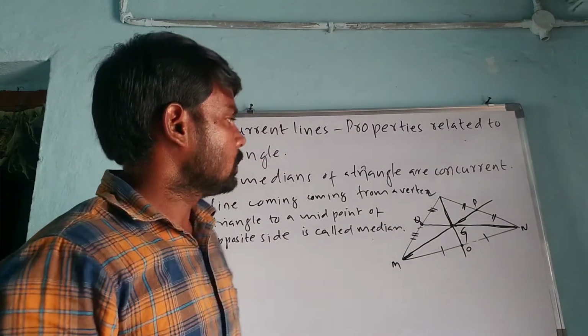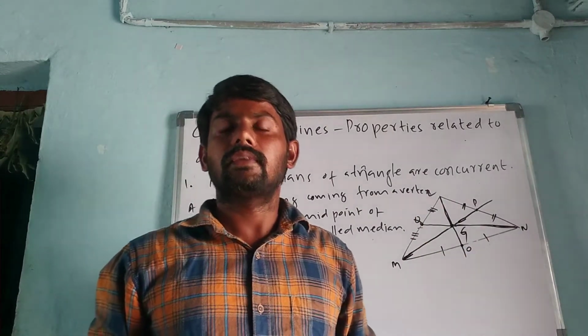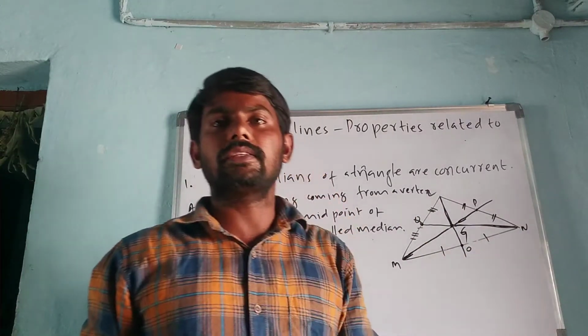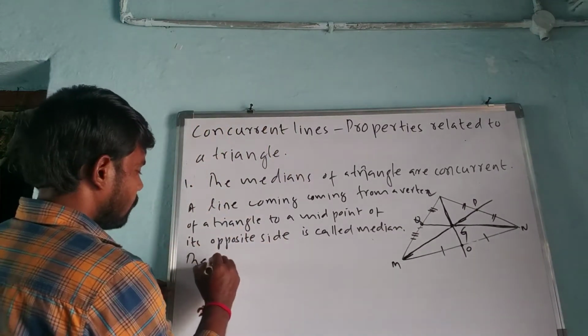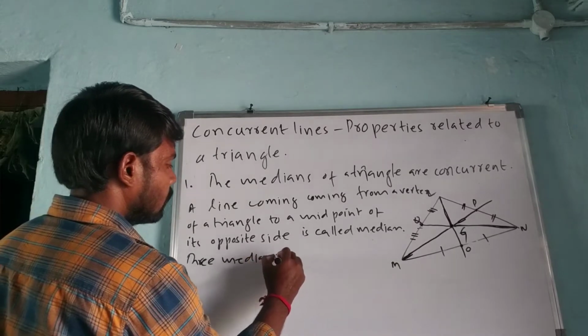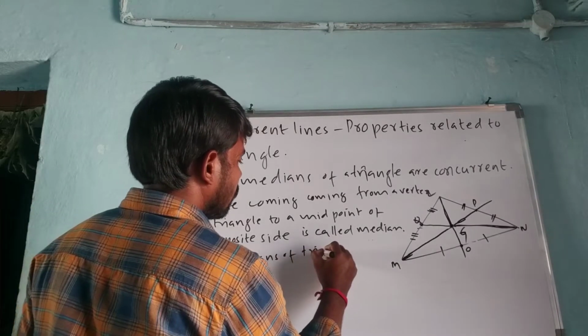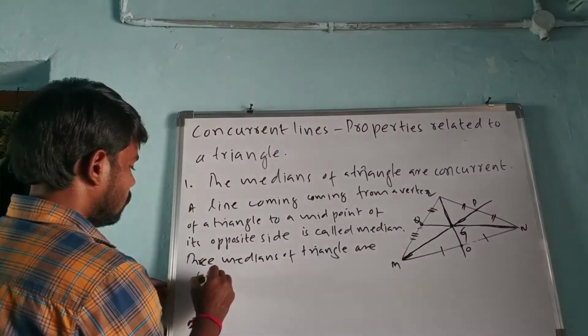So like this, how many lines can be formed in the triangle? Good, three. So three medians of a triangle are formed.